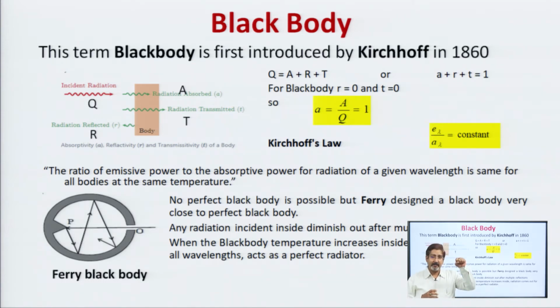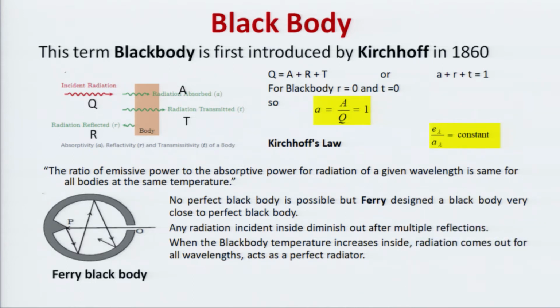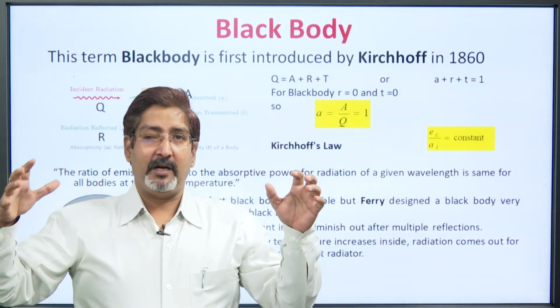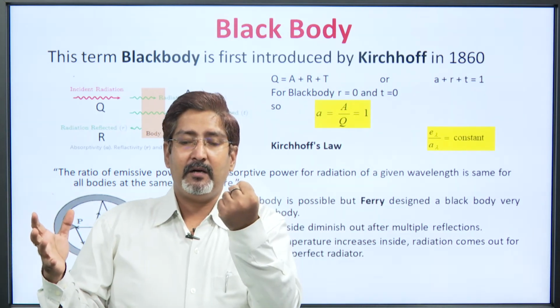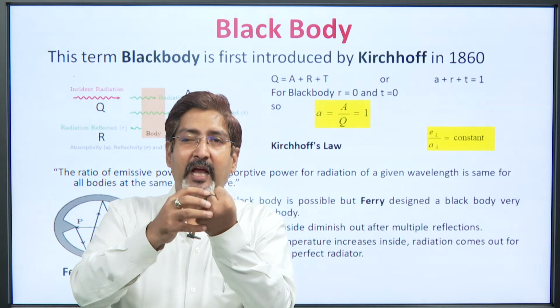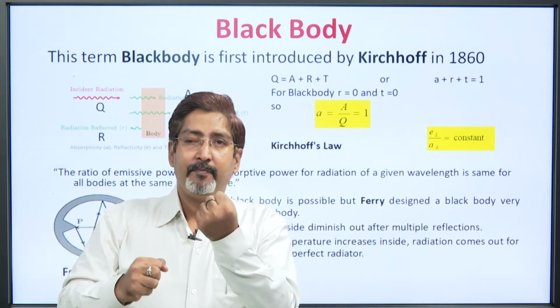If we have an object and there is a surrounding, we have to think about whose temperature is more. If the object temperature is more than the surrounding, then radiation is emitted from this object, and if the surrounding temperature is more than the object, then it will absorb the radiation from the surrounding.